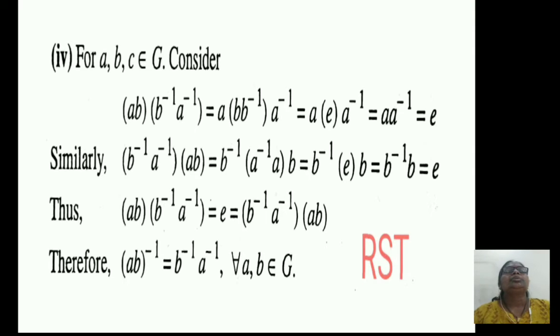Consider the multiplication of these two brackets, which is equal to A into bracket B into B inverse bracket complete into A inverse.